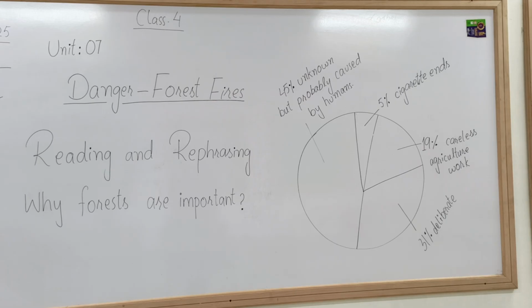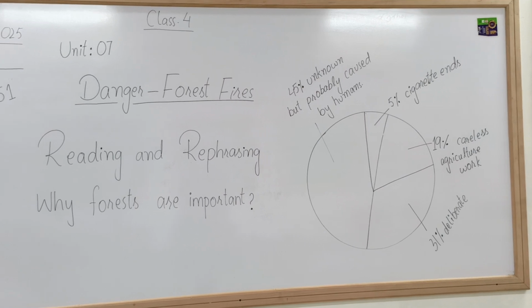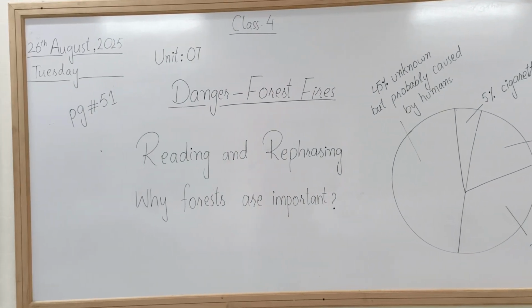And this is the second highest amount, that 30% of the forest fires are being initiated deliberately, and that's a very sad aspect. I'm very stunned by learning that too. So 45% because of the unknown, but probably caused by humans. Unknown है 45% की ratio, लेकिन probably it would have been caused by humans definitely. So now we will move along with the rest of the unit.